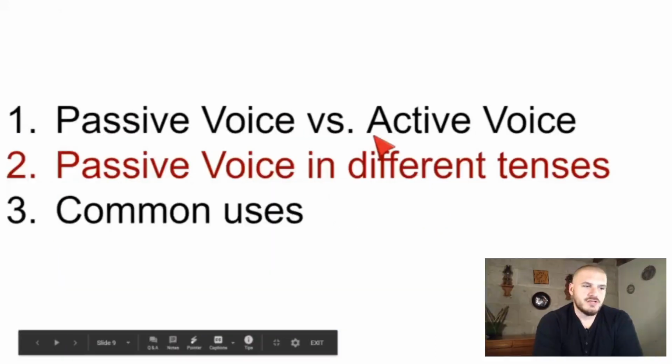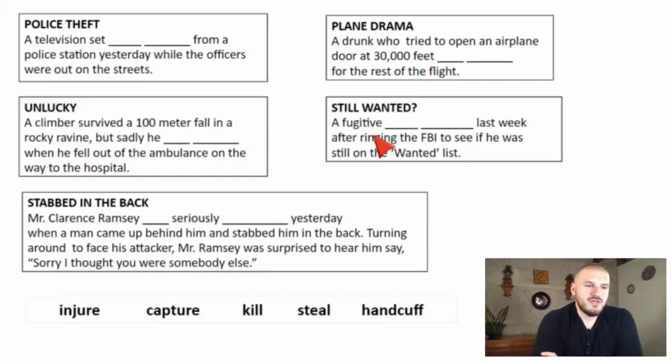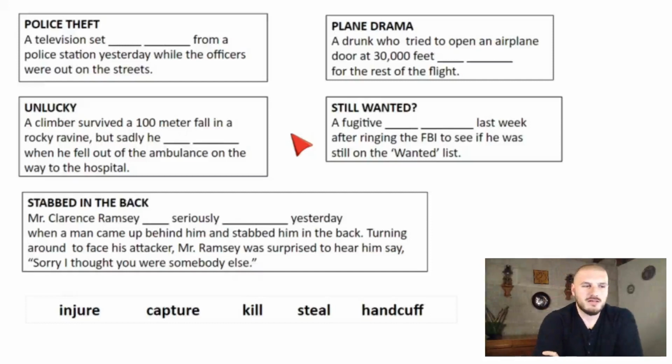Let's continue. So passive voice, common uses. This is much more interesting. So when we're talking about common uses, passive voice is used a lot in reporting, in newspapers and on the television. Se utiliza mucho en los reportes de cosas que han pasado. Especially when the object of the action is more important, like the example with JFK. En especial cuando el objeto es más importante y lo queremos poner enfrente o al inicio de la oración porque es más importante, como en el ejemplo de JFK.